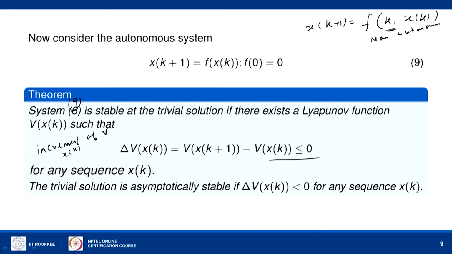In the place of negative semi definite, we have that the increment is less than or equal to 0, and in the place of negative definiteness of the function v, we have the increment strictly less than 0 for any sequence. So, basically both of the conditions are very similar to those of the continuous case.